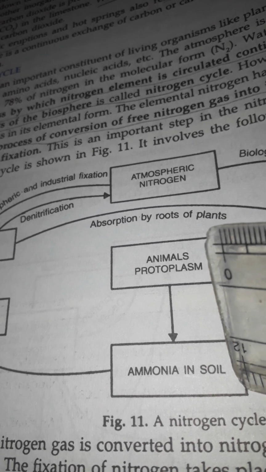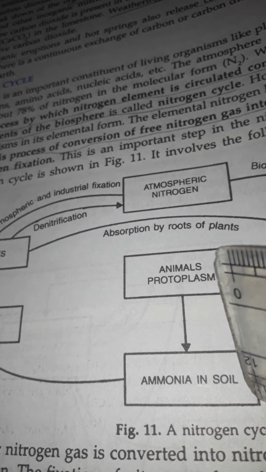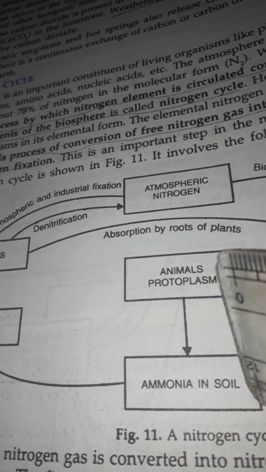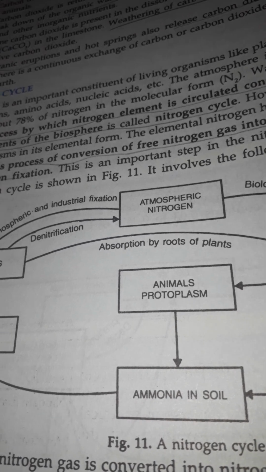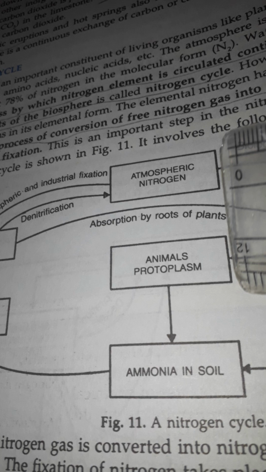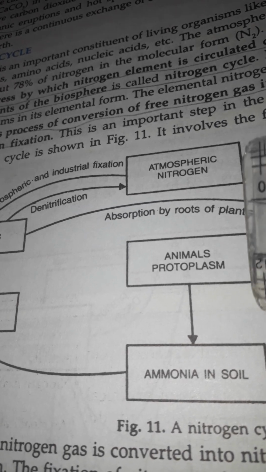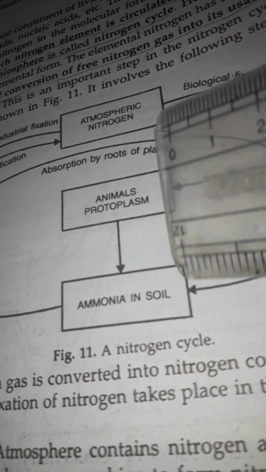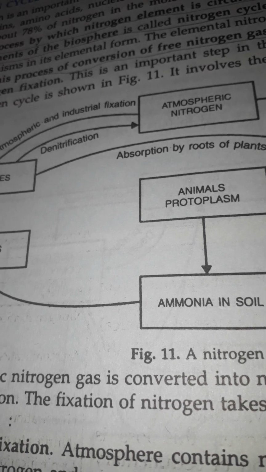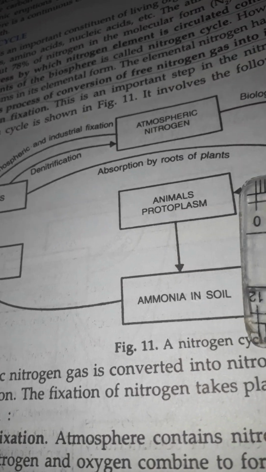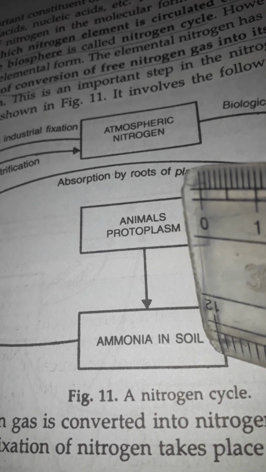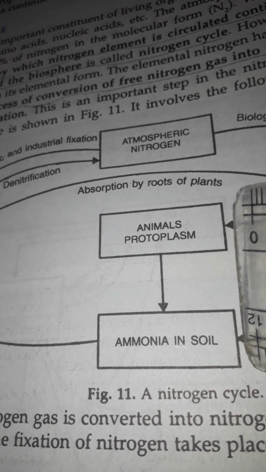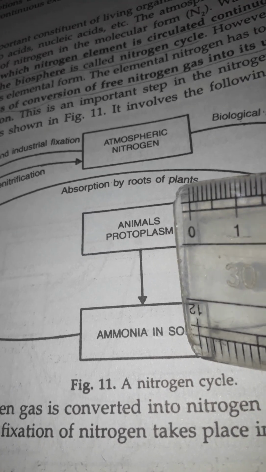The conversion of complex organic compounds like protein into ammonia is called ammonification. Okay, protein is converted into ammonia. This is called ammonification.